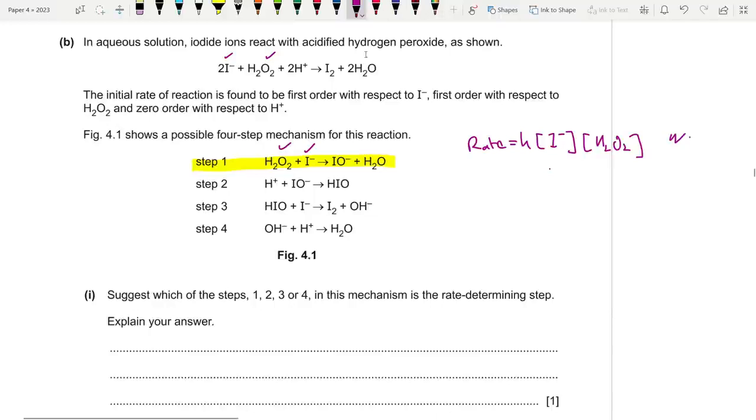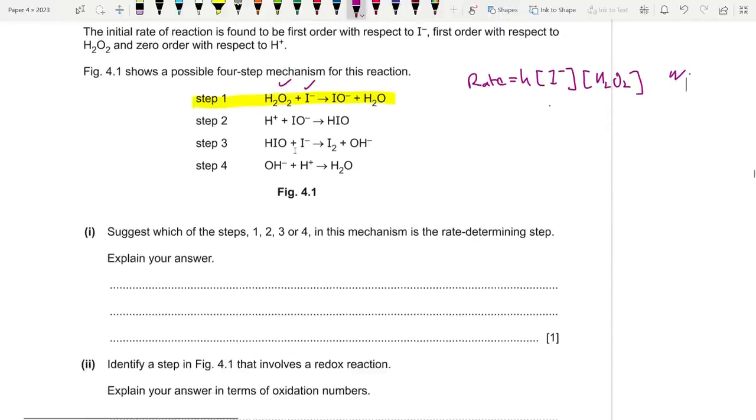Like if the order was 2 for iodide, we would have 2 iodide ions instead. So what is our answer? It is going to be step 1. And what is our reasoning? As this has 1 mole of H2O2 and 1 mole of iodide.